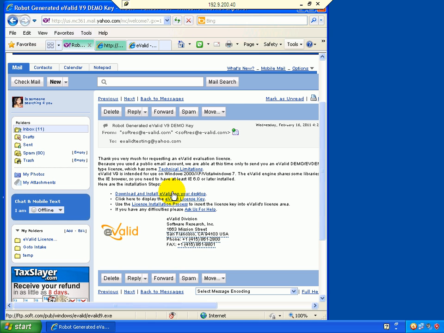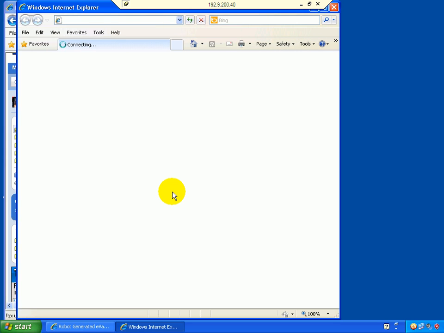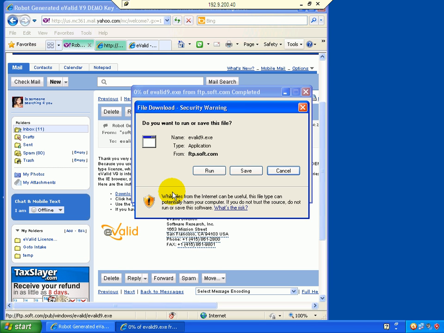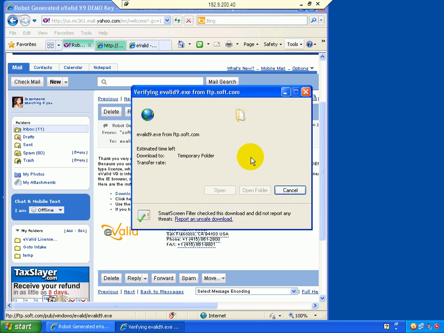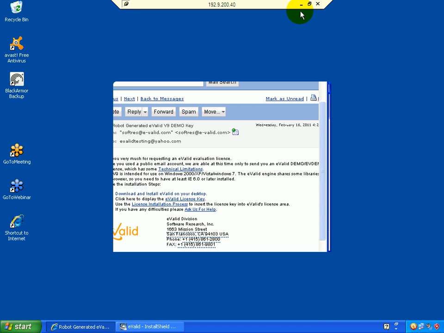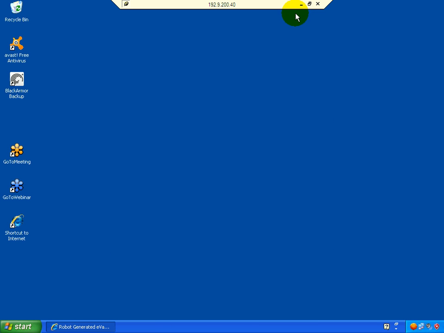Go ahead and download eValid by clicking on the FTP link. The download normally takes only about a minute on a DSL connection, since the eValid file is only 7.89 megabytes. Proceed when prompted, click Run, run again, and we're going to go ahead and close the Yahoo Mailer page and return to that after the product completes its installation.